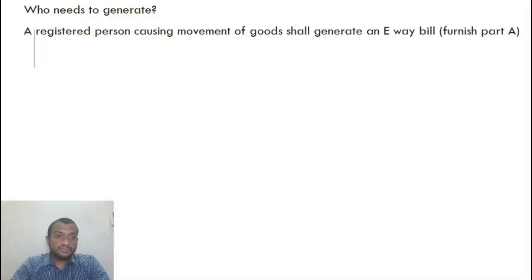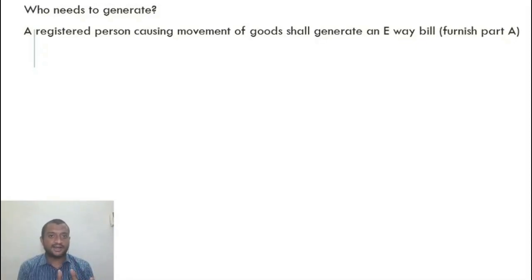Who needs to generate? Where the consignment value of goods being carried exceeds 50,000 rupees, that person needs to compulsorily generate an e-way bill. Consignment value. So a registered person causing movement of goods shall generate an e-way bill. So the question was, who needs to do it? When it needs to happen is the question I answered. So who needs to do it? Every person causing the movement.